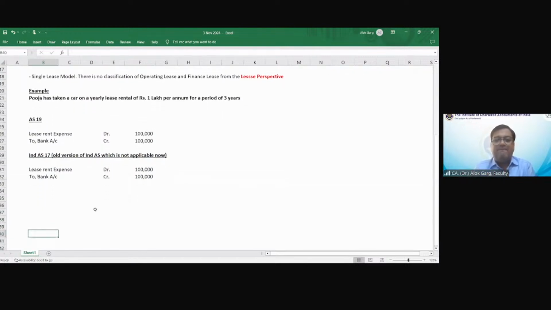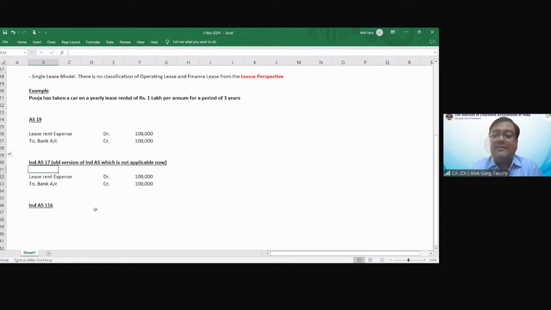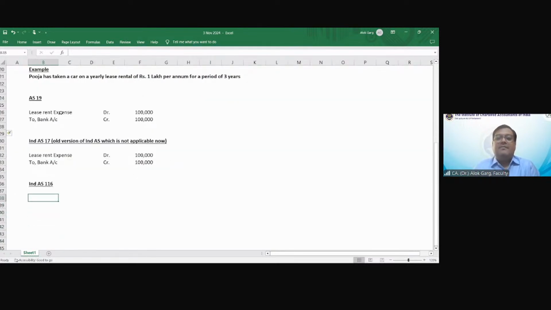Okay. Now, what is the accounting in Ind AS 116? What accounting Pooja will do in her books of accounts? क्या करेंगे accounting?